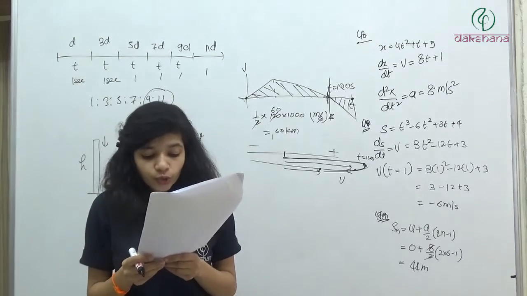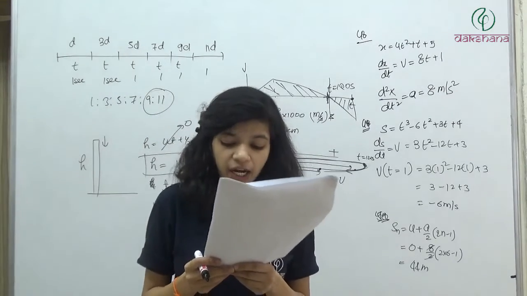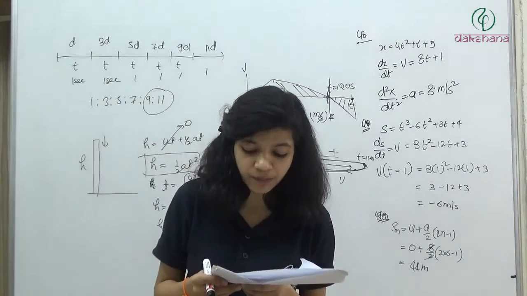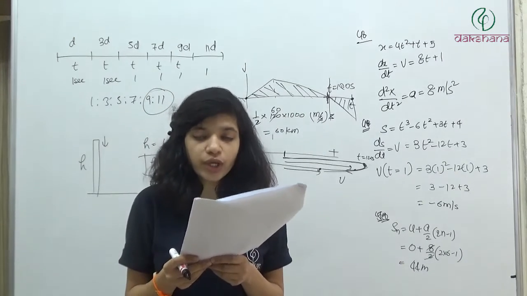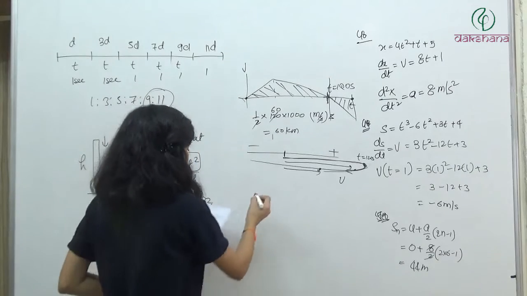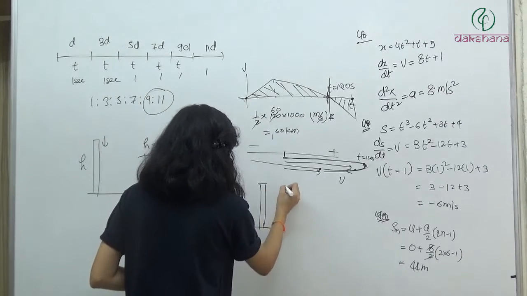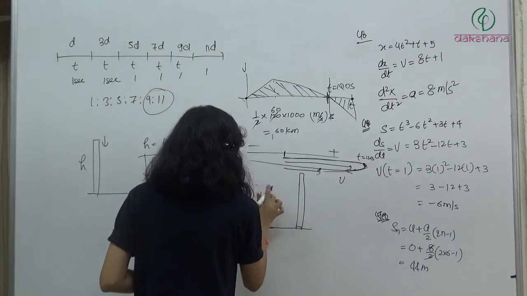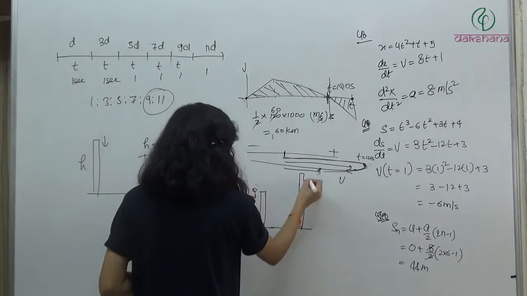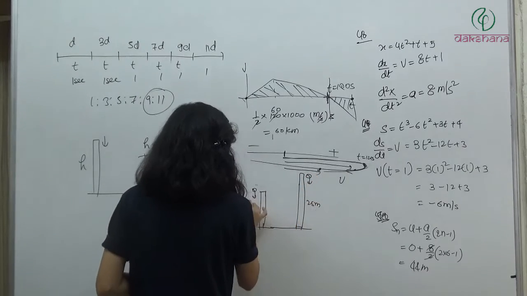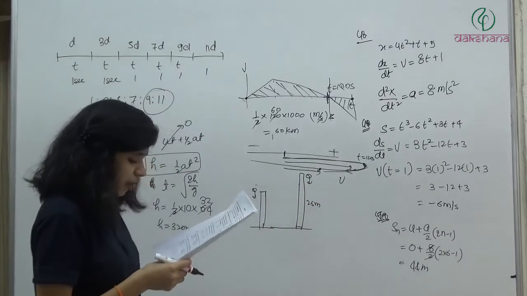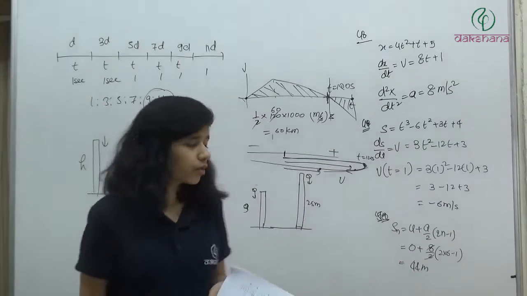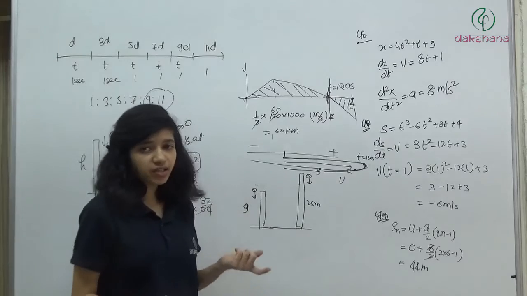Question number 54. Two bodies, A of mass 1 kg and B of mass 3 kg are dropped from heights of 9 meter and 25 meter respectively. The ratio of the time taken by them to reach the ground is. So we have two bodies of different masses and it's dropped from a height of 9 meter and a height of 25 meter. Does this mass make any sense? No, because the time taken will not depend on the mass. Acceleration of both the bodies are going to remain same, that is g.